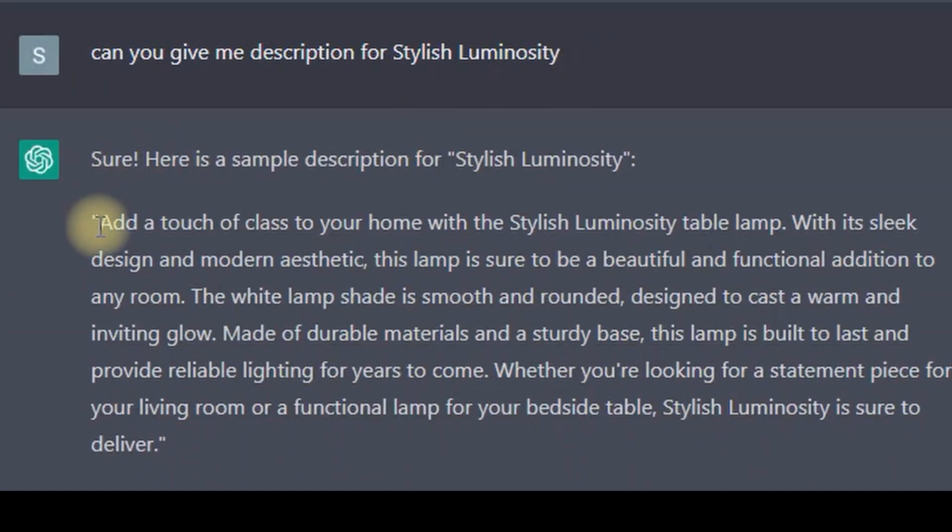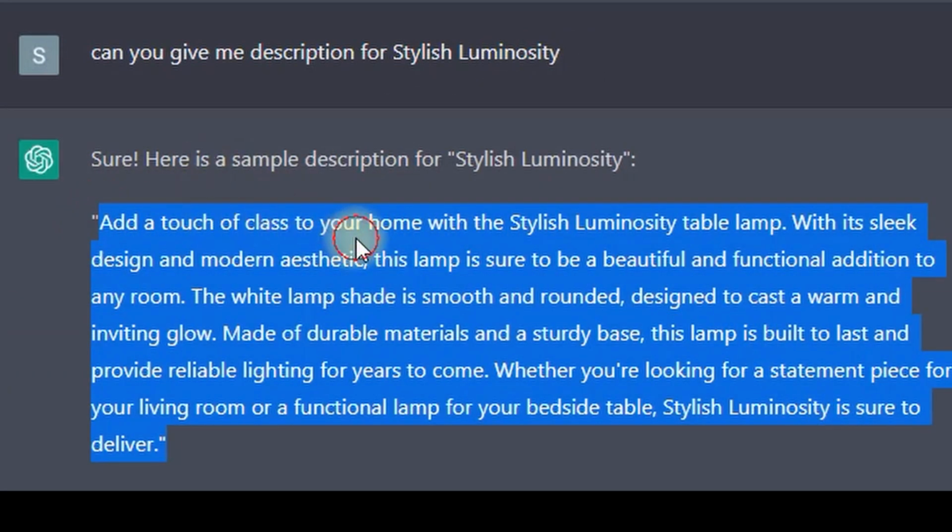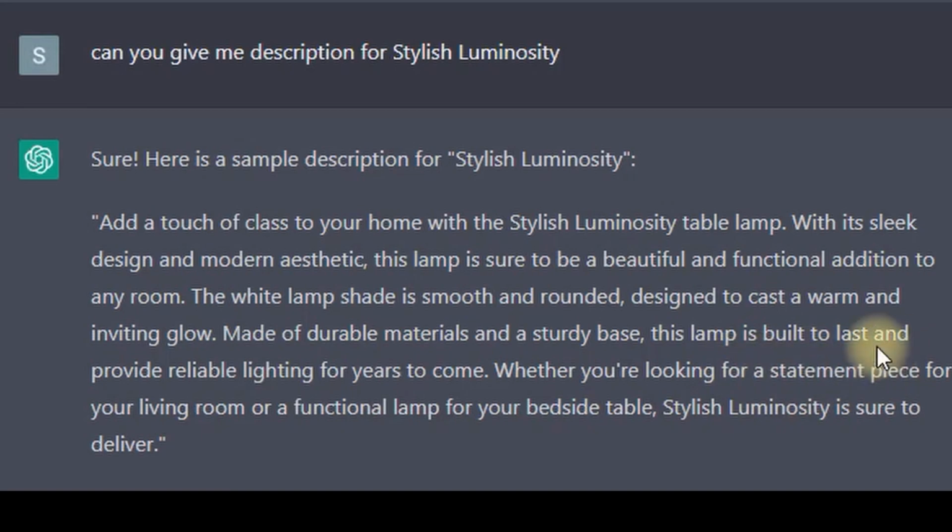Another problem is the description. So I asked it, can you give me a description for stylish luminosity? And I got one. I have read it and I find it nice, so I decided to use this.